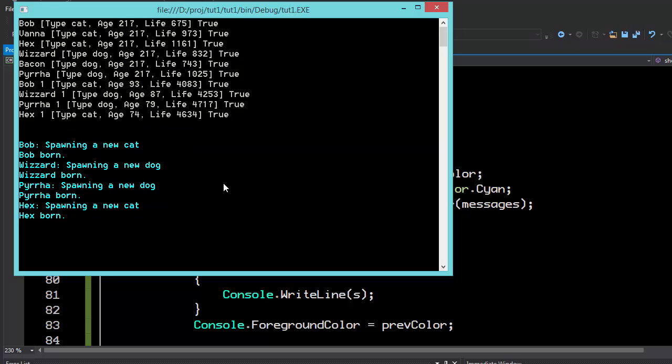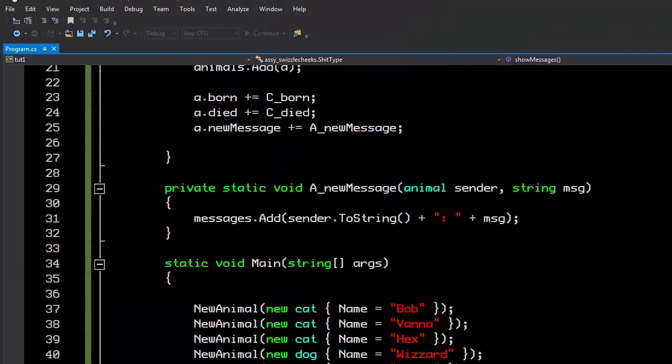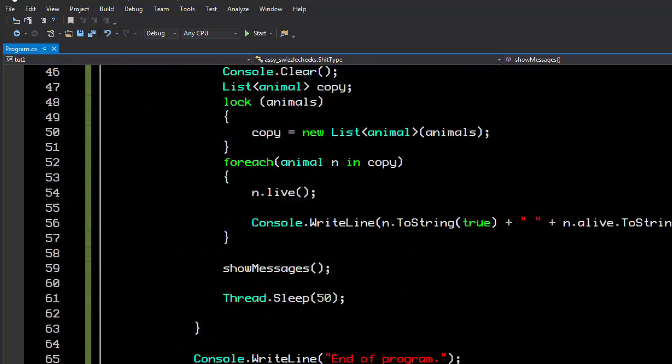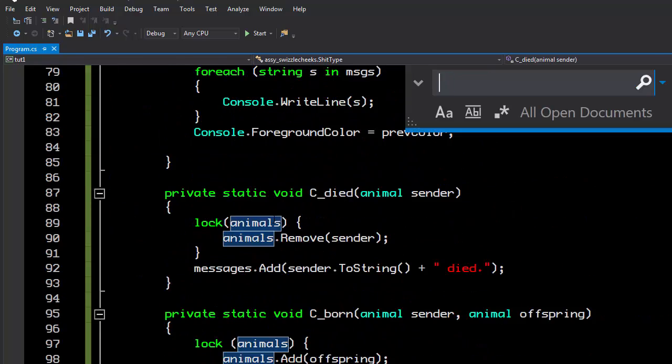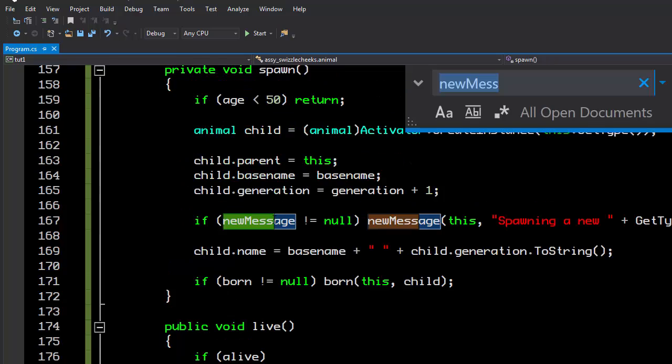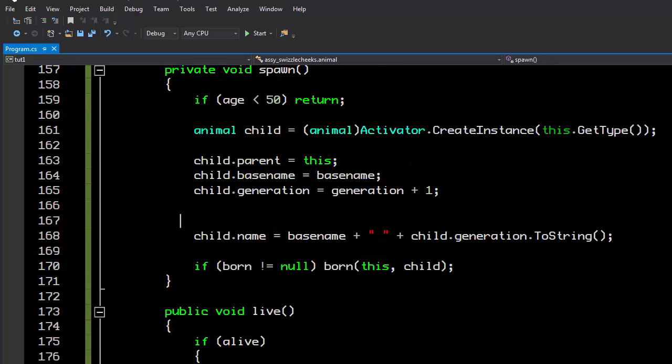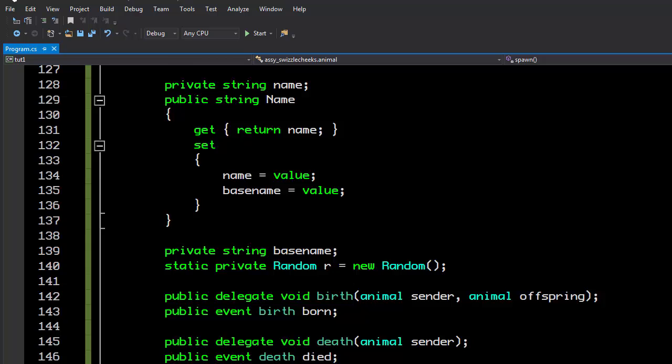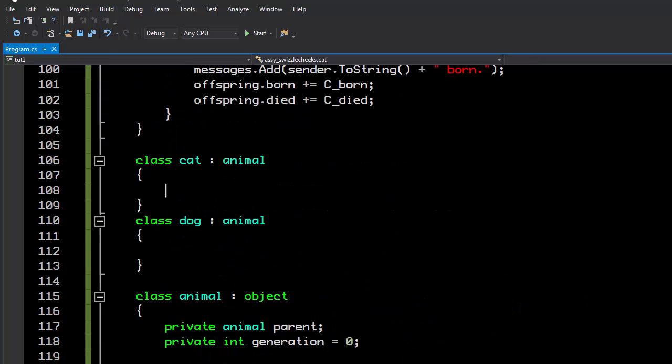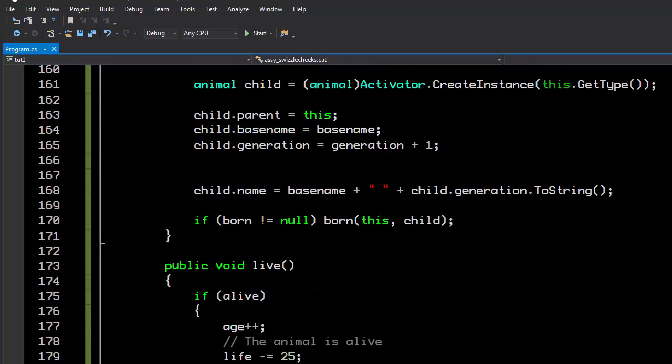So awesome. Now the next thing that I'm going to do is I want to actually have these animals make some noise. So let's turn off this message that we made in here that doesn't need to be here, and we will actually move it over to a different thing. So what I'm going to do is up in my cat, I'm going to say, well, cats need to meow. Well, actually, you know, let's do it down here.